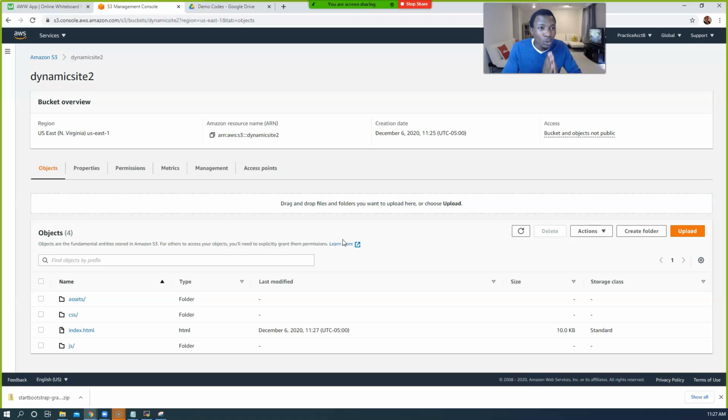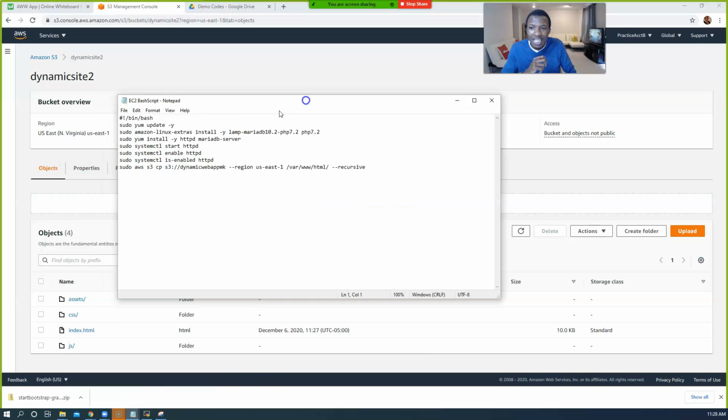Here's a shortcut I want to teach you guys. I'm going to give you guys a code, and this is used in what we call user data. Remember last class, we had to first create the instance, and then we went into the instance and did all of these commands right here, one by one. We had to type each command.